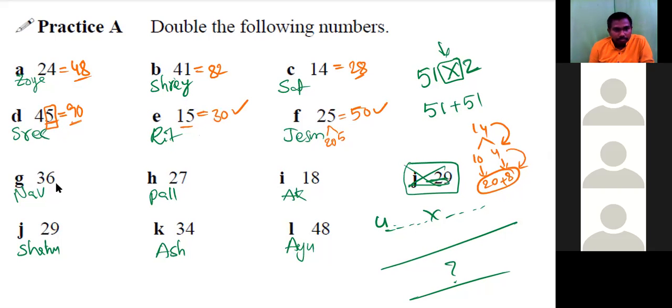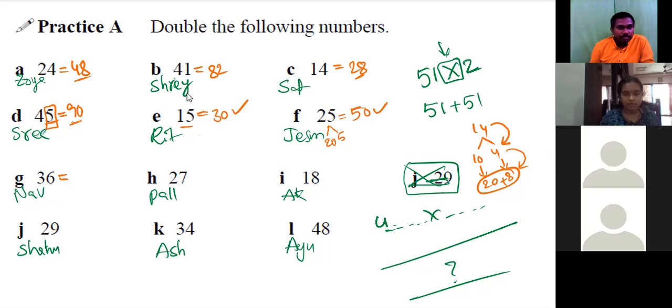Okay, Navya. Yes, sir. Okay, Satvik. So we have to. This exercise will end up the session. Okay, sir. So what I did was I took 30 and 6. I just separated them. Then I did 30 into 2 and 6 into 2, and then I added the products.